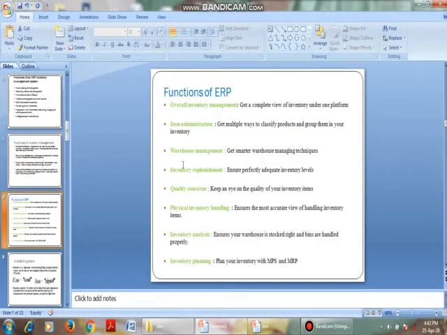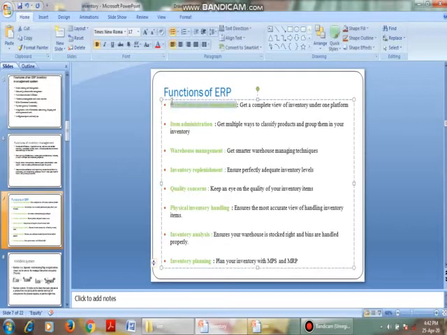Okay, next one. What are the functions of this ERP? That is overall inventory management. That is, we can manage the inventory activity, from the purchase of raw material, warehouse, work in process, and selling of the products. The entire thing we can know through the ERP model. And then item administration, that is, each item can be grouped and we can administer it. And warehouse management, that is, there is a big warehouse where many products of different varieties are located, right? These warehouses are managed through the ERP system.